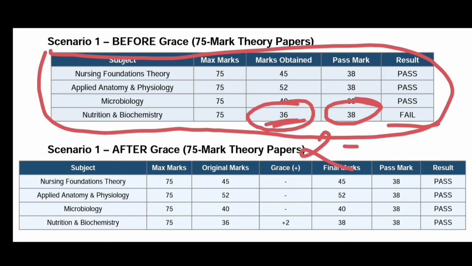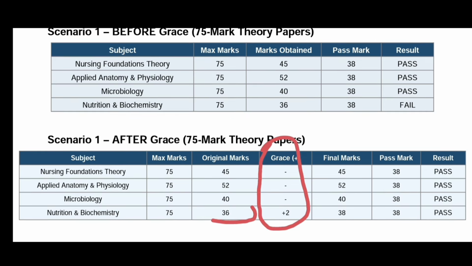For these types of cases, the RGS will feel very sad and get emotional, so for those students they will give some extra marks, that is grace marks, to make that student pass in that particular subject.